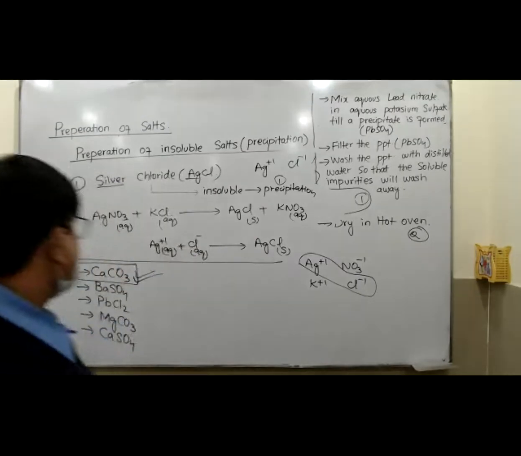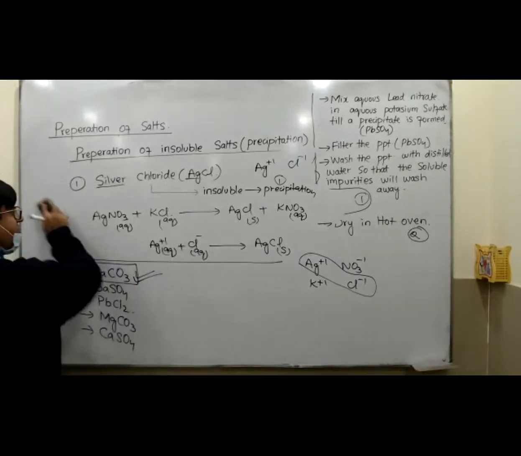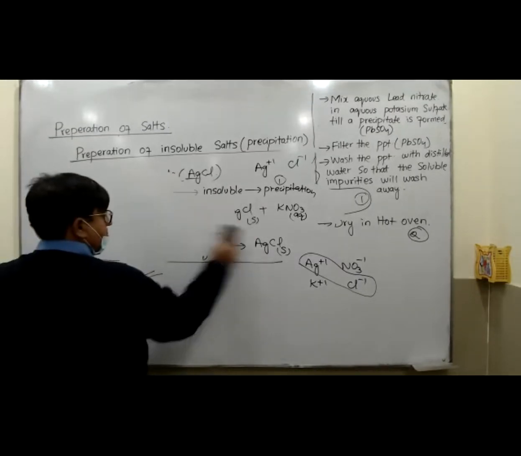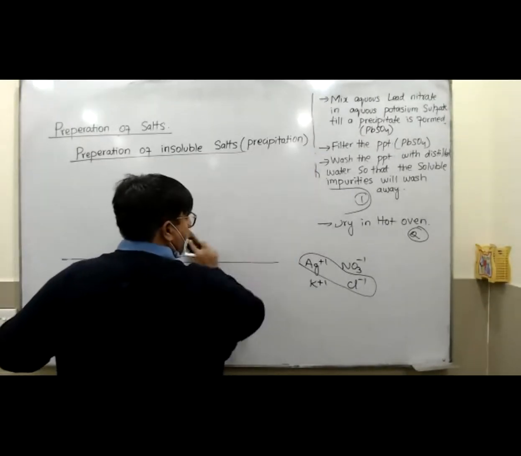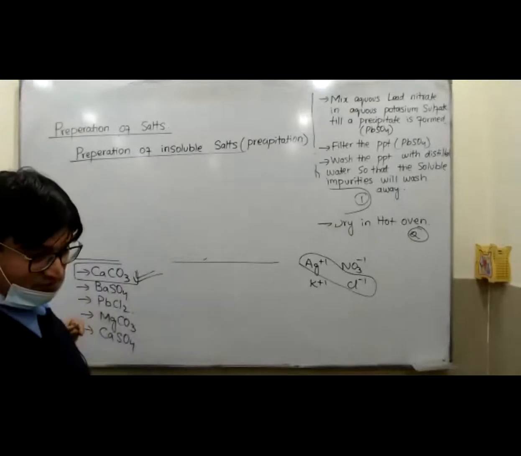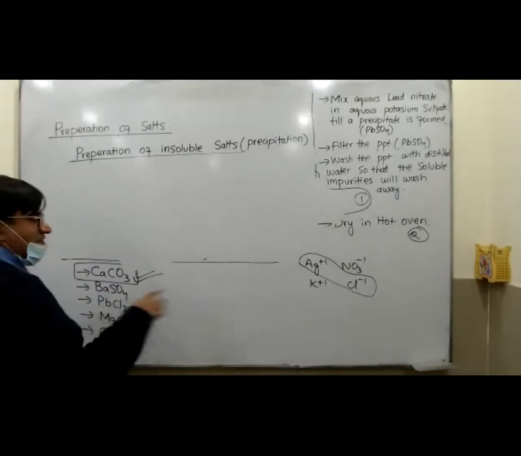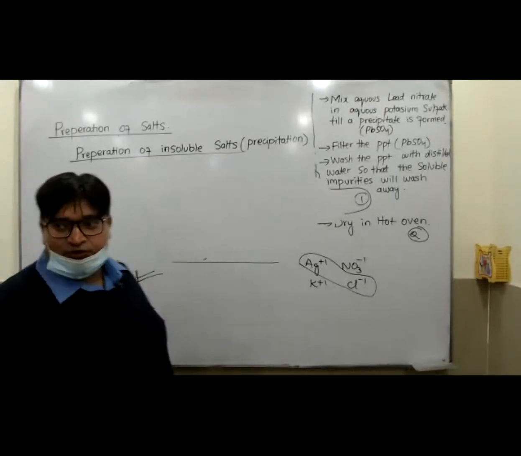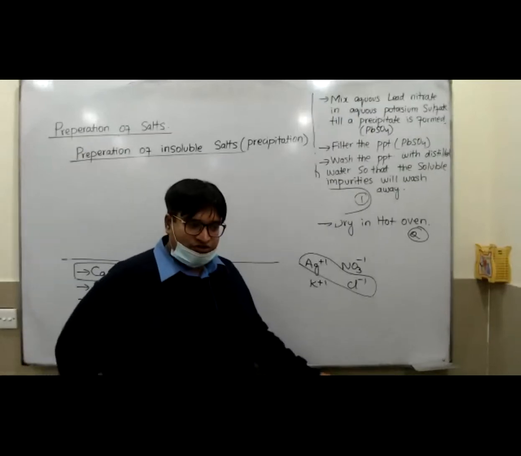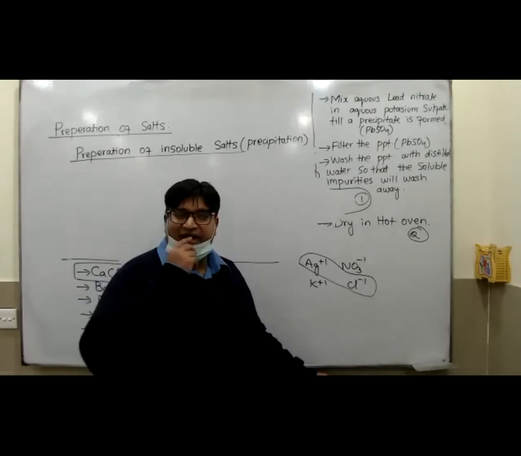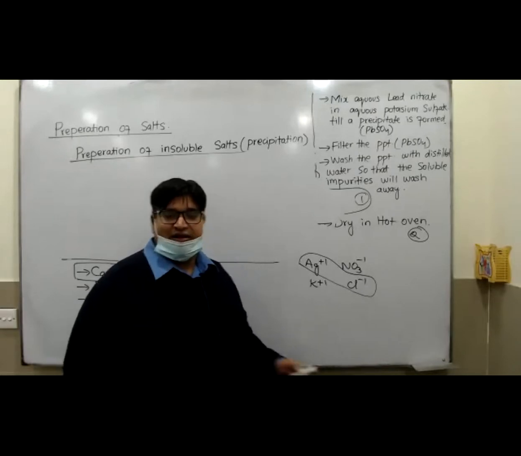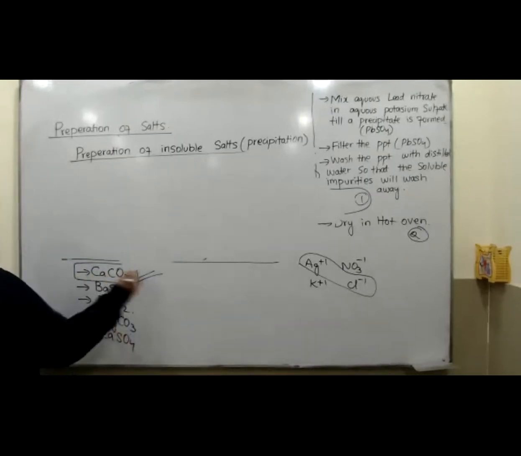Okay sir. Sir, first you will join Ca with NO3. No. First of all, tell me, is it soluble or insoluble? It is insoluble. Tell me about the solubility rules of the carbonates. Most carbonates are insoluble except for potassium, sodium, and ammonium. So calcium carbonate is insoluble.